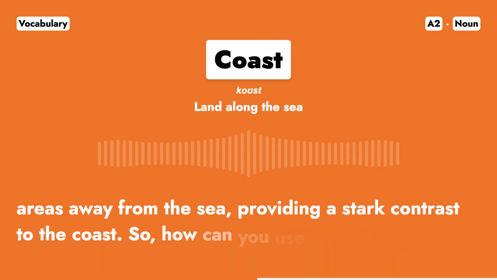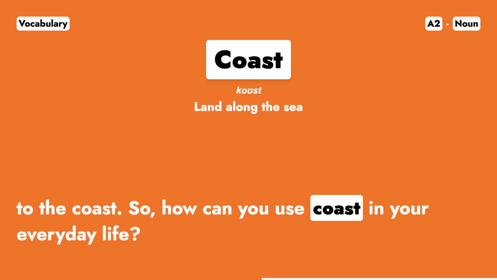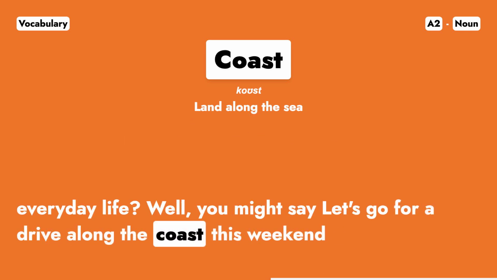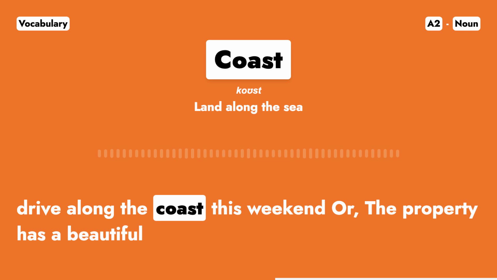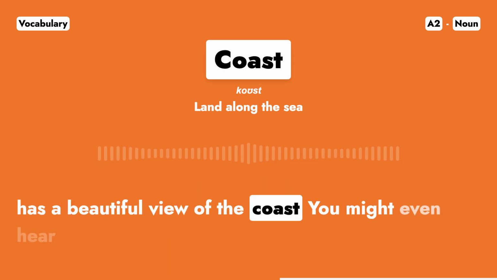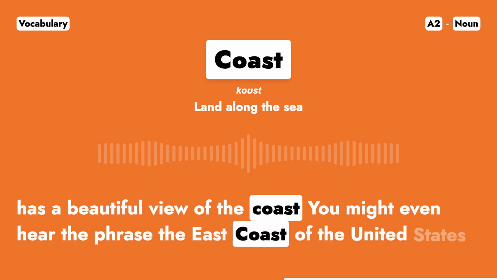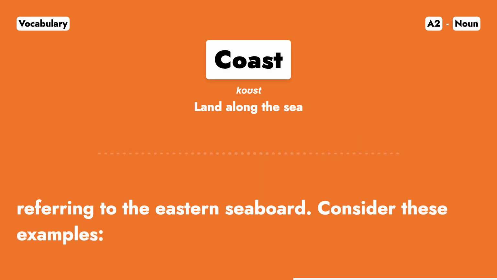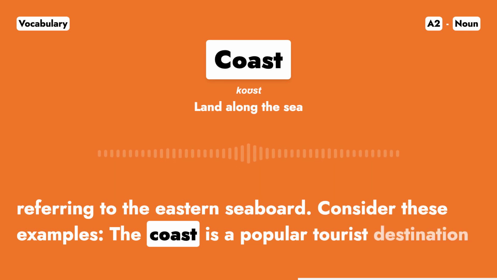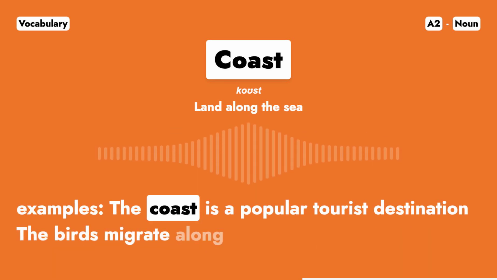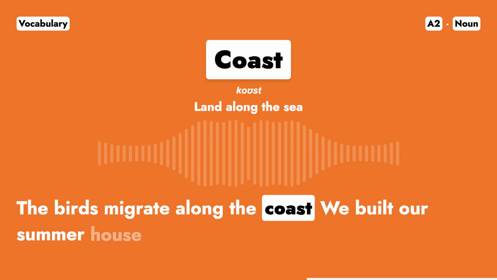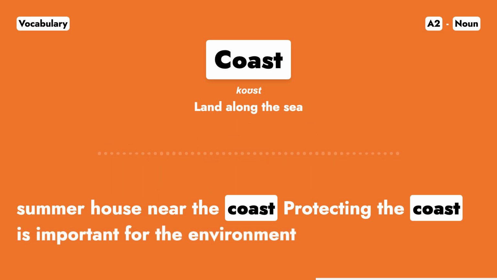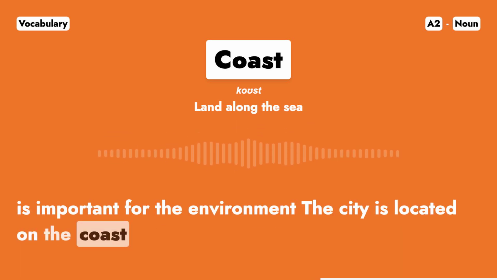So, how can you use coast in your everyday life? Well, you might say, let's go for a drive along the coast this weekend. Or, the property has a beautiful view of the coast. You might even hear the phrase the east coast of the United States, referring to the eastern seaboard. Consider these examples. The coast is a popular tourist destination. The birds migrate along the coast. We built our summer house near the coast. Protecting the coast is important for the environment. The city is located on the coast.